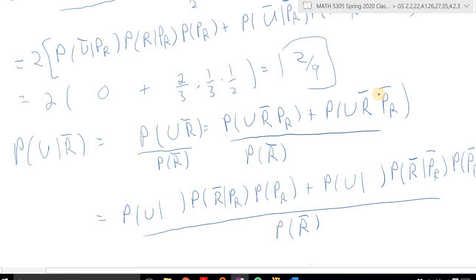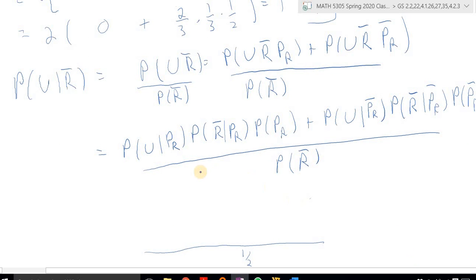Remember, we can either have PR or not PR. So we divide this event up into 2 parts. All right. So this is going to be a probability of U given PR. And then I broke up this event R bar PR using the conditional probability. And this one here is going to be PR bar. All right. And then we can give all of these probabilities.